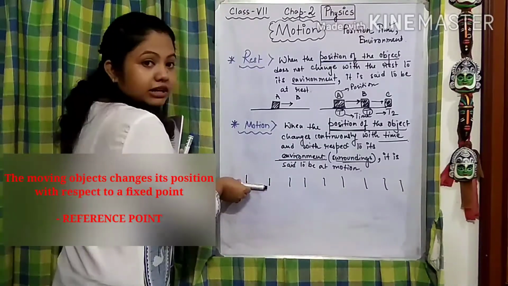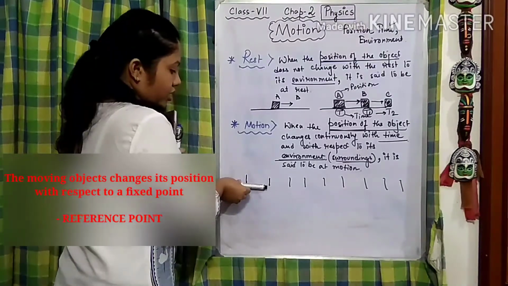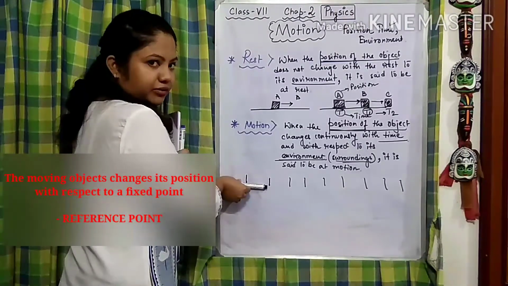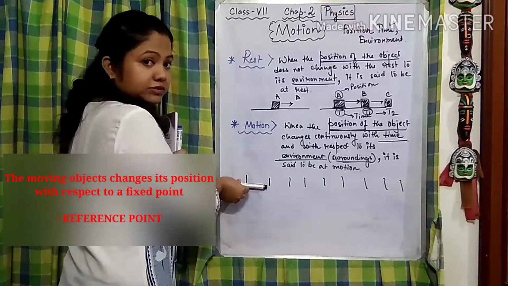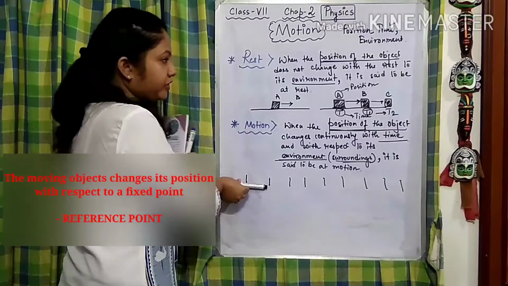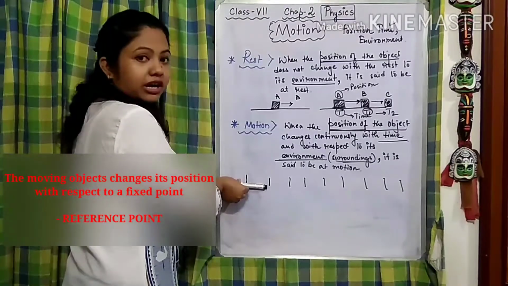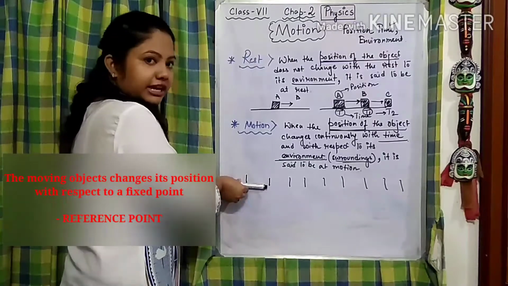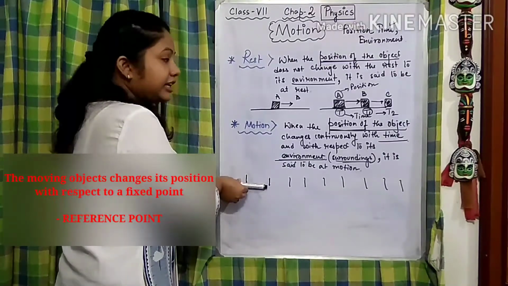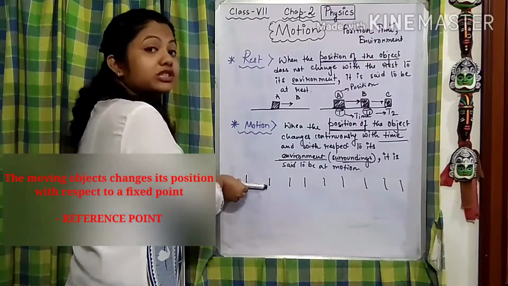Now it started gliding, or taking its motion, from here. Or first it was initially at rest. Now this marker is not moving. I'm not moving this marker. So we can say with respect to the environment, the position of this marker is not changing. So we can say it is at rest. It is at rest based on what? Or with respect to what?